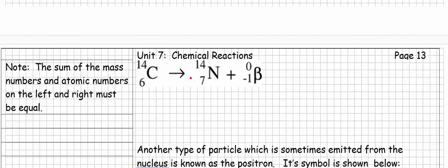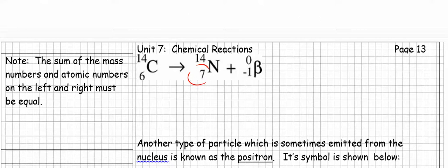But what's the element that has 7 protons? Look on your periodic table. What has 7 protons? Nitrogen. That means that carbon became nitrogen. Carbon became a new element, all right? That's something that's new to us. In chemistry to this point, we're on unit 7 now, we've never seen an element turn into another element, right?